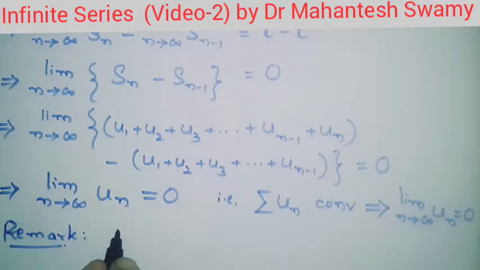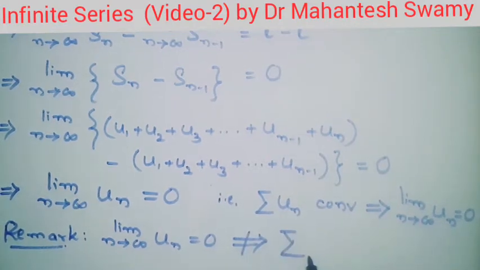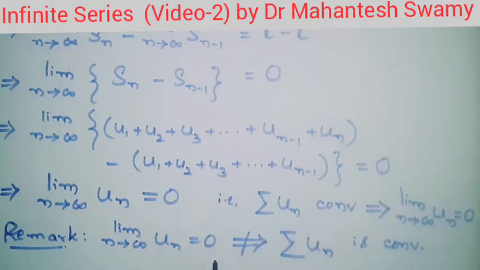That is, limit n tending towards infinity of un equal to 0 if we have, it need not imply that the summation of un, that is the given series, is convergent. So this thing we have to accept, and in order to verify this we will give one counter example.